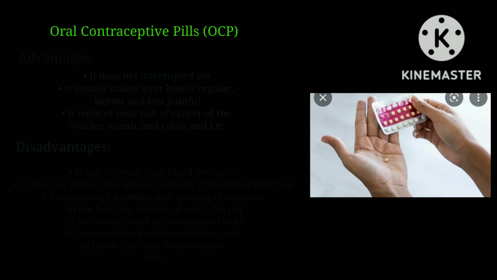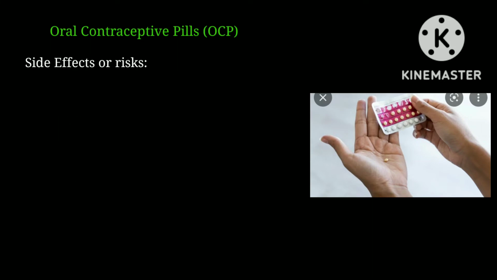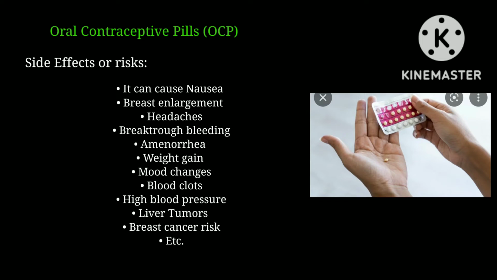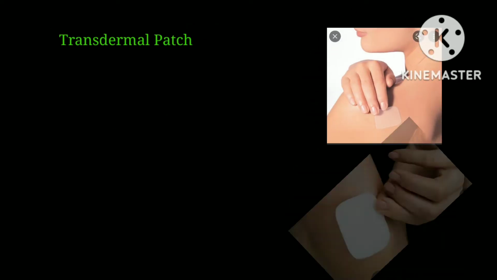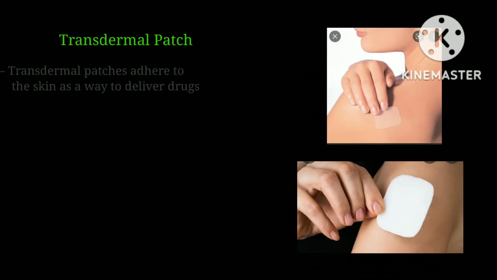etc. The possible side effects or risks in taking the oral contraceptive pills are: it can cause nausea, breast enlargement, headaches, breakthrough bleeding, amenorrhea, weight gain, mood changes, blood clots, high blood pressure, liver tumors, breast cancer risk, etc. Another example of this method is the transdermal patch.